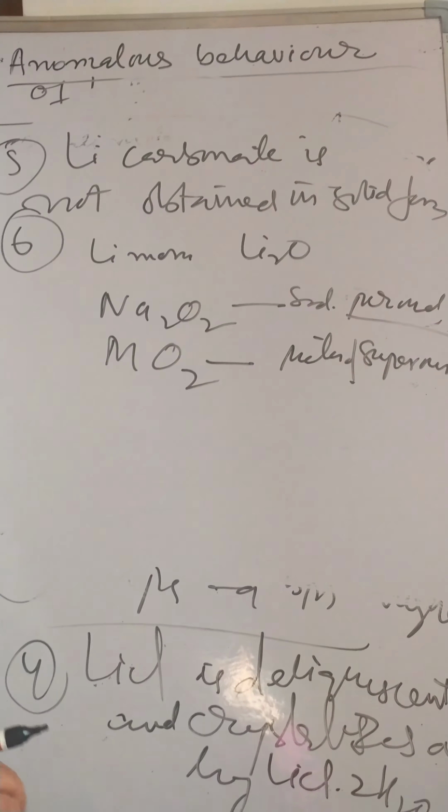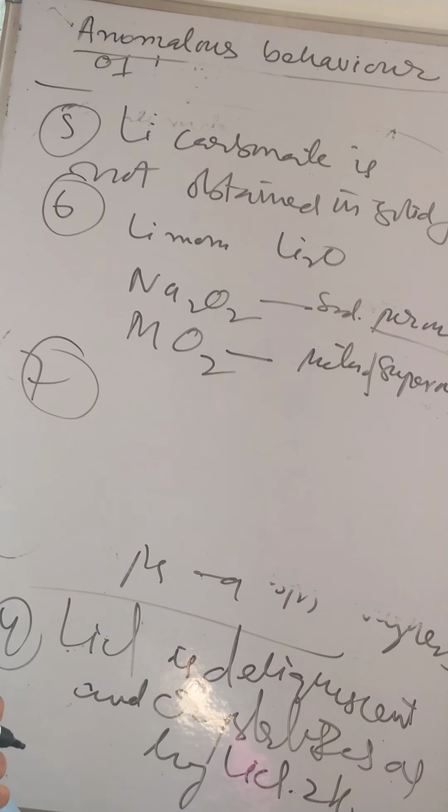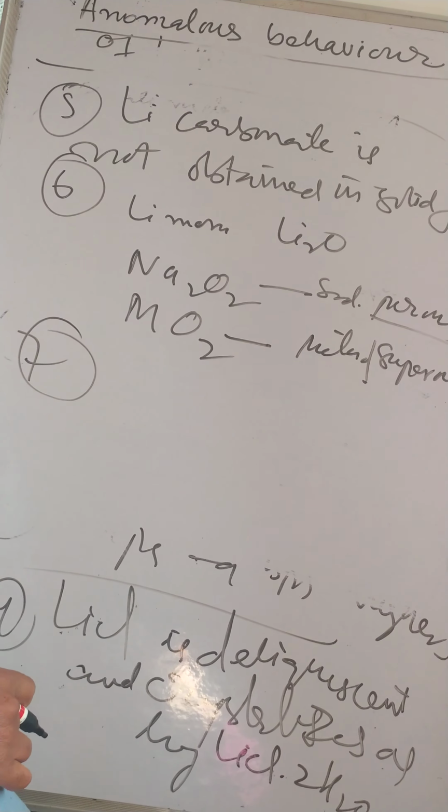Then another property is that it is less ionic. The salts of lithium are less ionic than others. This is due to the smaller size and high polarizing power of the lithium ion.